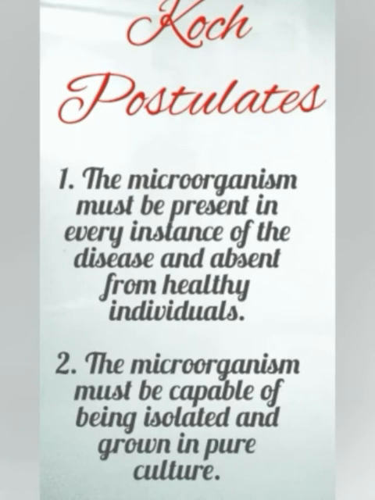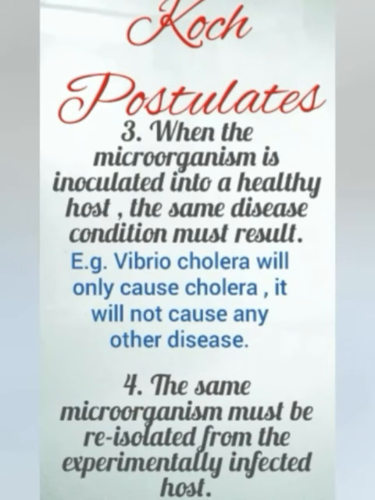Now the third postulate is when the microorganism is inoculated into a healthy host, the same disease condition must result. For example, Vibrio cholerae will only cause cholera. It will not cause any other disease. Now the fourth postulate is the same microorganism must be re-isolated from the experimentally infected host.